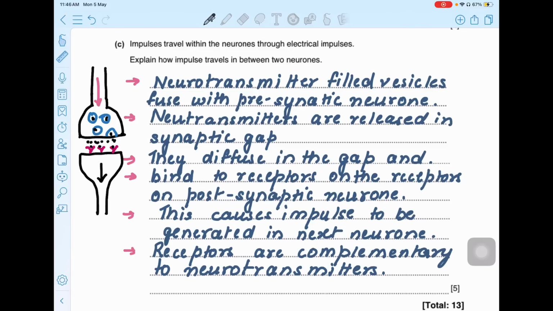So this entire process you have to explain, which I have written here. First of all, neurotransmitter-filled vesicles fuse with the presynaptic neuron. Neurotransmitters are released in the synaptic gap. They diffuse in the gap and bind to the receptors on the postsynaptic neuron. This causes impulses to be generated in the next neuron. Receptors are complementary to the neurotransmitters. If you write this much, you are good enough for 6 marks.